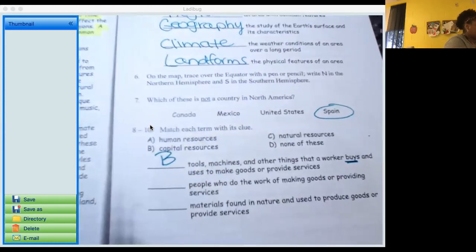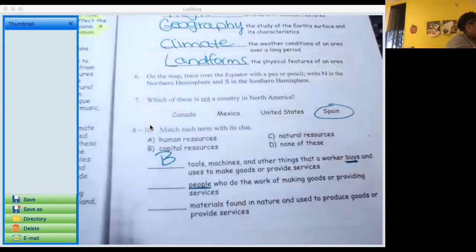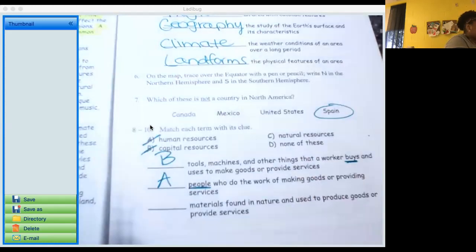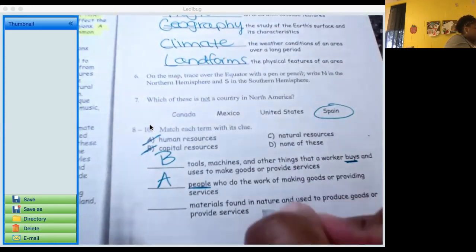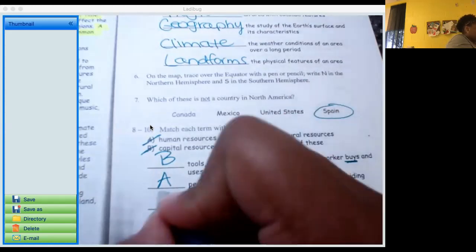People who do the work of making goods or providing services. Keyword here, people. Look up here at the top, find another word that means people. Hopefully you said human. So human resources are people who do the work of making goods or providing services. So A. Last one, materials found in nature used to produce goods or provide services. Keyword here, nature. Only thing that makes sense, natural resources.